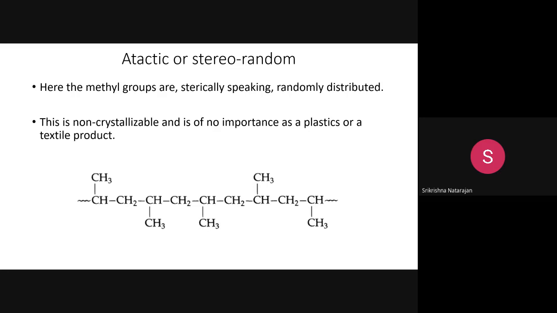Because of this, what will happen? Because of the non-linearity, it is non-crystallizable. So it has not achieved importance as a plastic or as a textile product. You know well that for obtaining a textile product, the polymer should be crystallizable and should have a high molecular weight and other things also. These things do not suit the atactic type of polypropylene to be a textile product or a plastic.